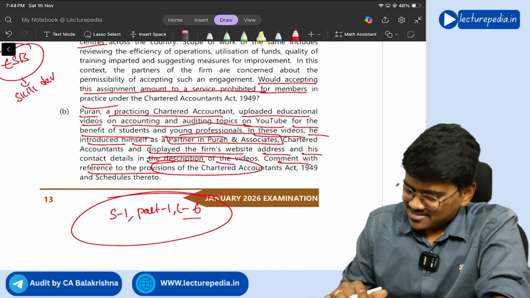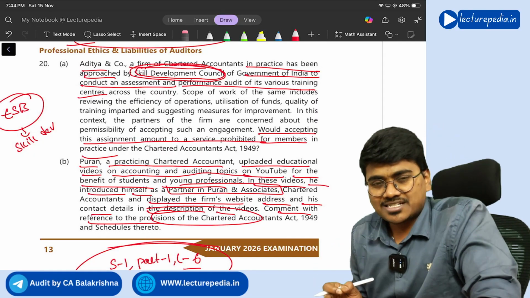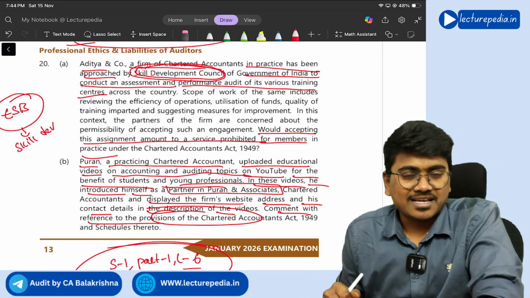Yes. So as per this particular clause, he will be deemed to be guilty of professional misconduct. Right. So this is the complete discussion of the RTP of CA Final Audit for the Jan 26 examination.